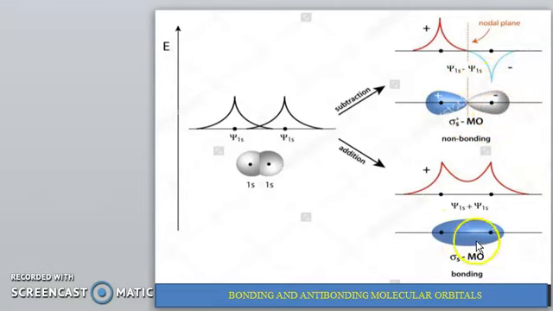We will discuss various examples of bonding and anti-bonding electrons in detail in the next slides or next lecture. Okay, thank you.